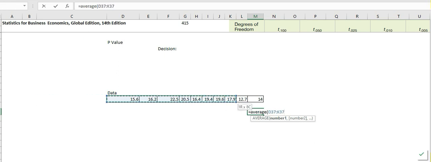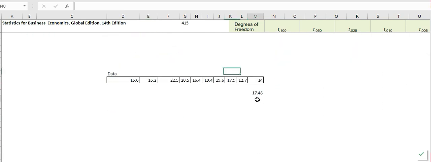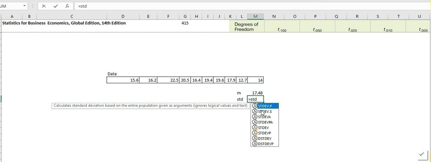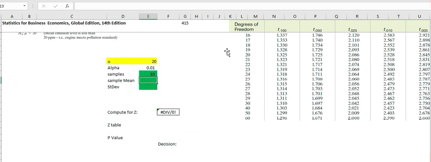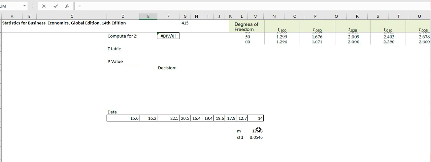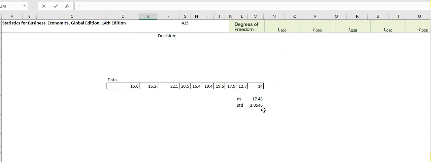And then the standard deviation, STD.S, because this is a sample. So we have your data. We just have to link that here, and also this one. There. So our z is 2.61.